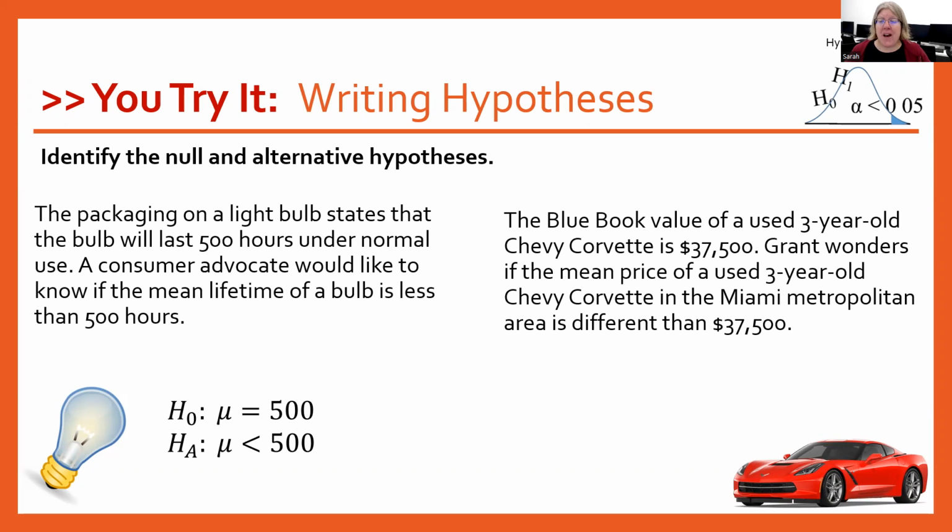All right, the blue book value of a used 3-year-old Chevy Corvette is $37,500. Grant wonders if the mean price of a used 3-year-old Chevy Corvette in the Miami metro area is different than $37,500. So that blue book will serve as our authority. That'll be our null hypothesis. So we'll get mu is equal to 37,500. And Grant just wonders if it's different. He didn't say if it's less than or greater than. He's just like, I don't think it's 37.5. So in that case, our alternative hypothesis will be mu is not equal to 37,500.